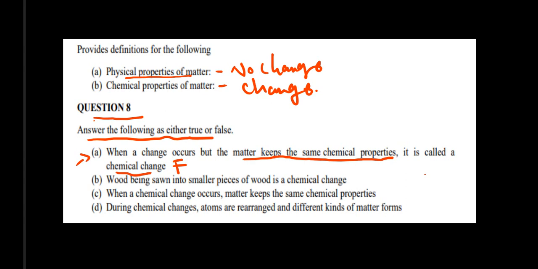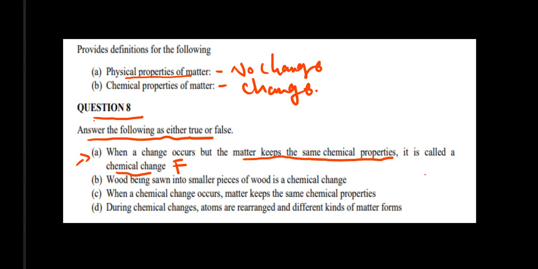And then let's look at B here. They're saying wood being sawn into smaller pieces of wood is a chemical change. We are going to say this here is true. Why? Because when you get wood and you combine it with your saw, you cut it into smaller pieces. That is a chemical change, because smaller pieces and then put them back together again to form that wood. So that there is a perfect example of a chemical change.